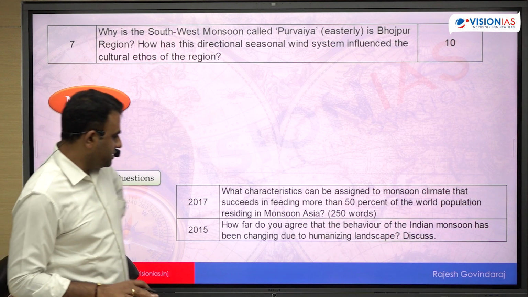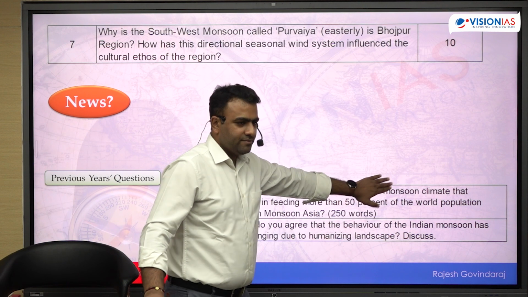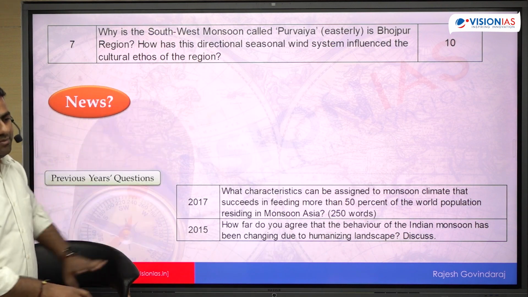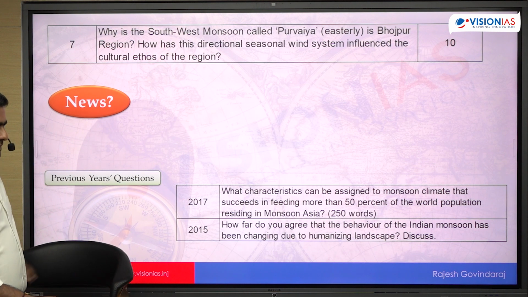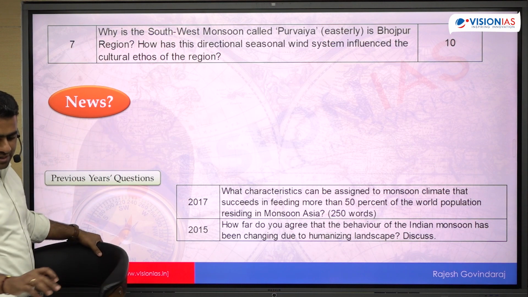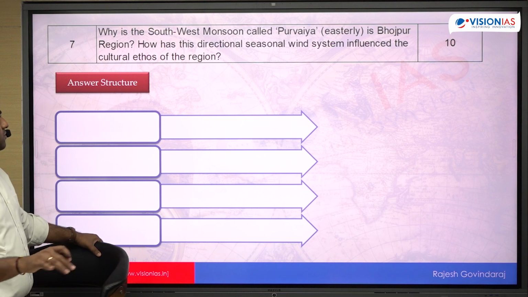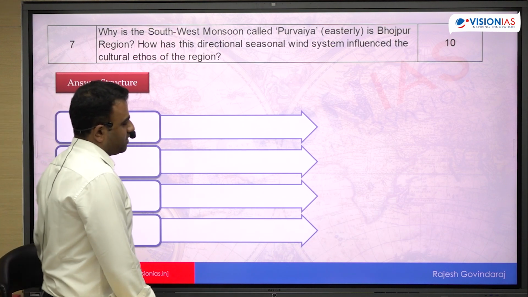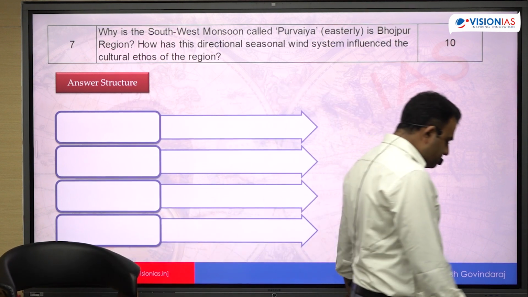Okay, so here you have to describe the overall monsoon climate. Here it is about the Indian monsoon. Okay, this is about the specific part of Indian monsoon. Okay, this is the previous questions, and as I told you, there is no specific news about this. Okay, so now let's see. So this, I told you, this is another bouncer which you have to tackle very carefully.